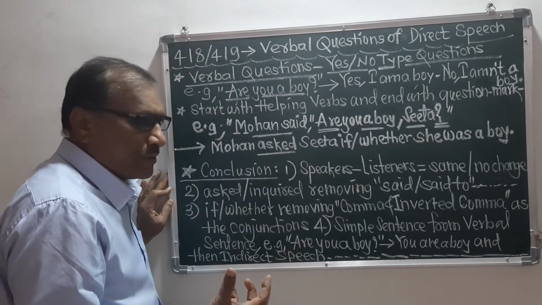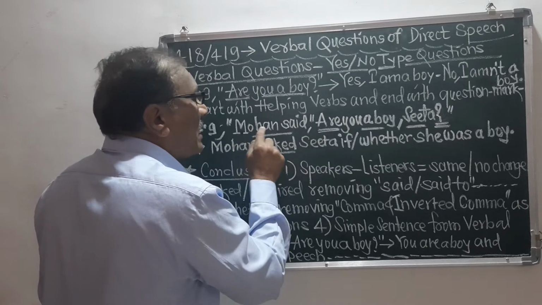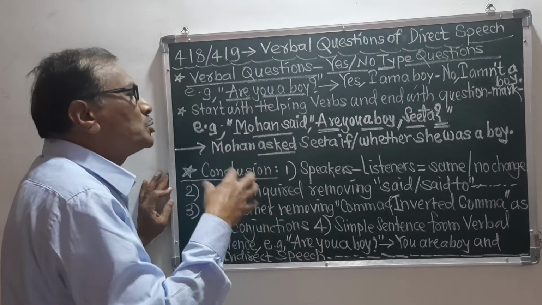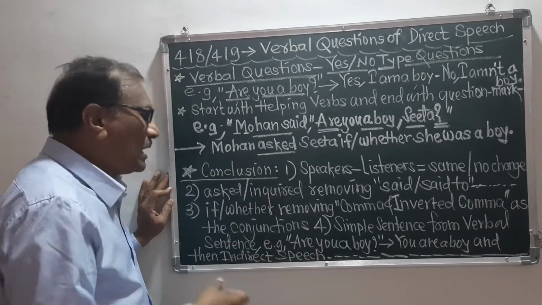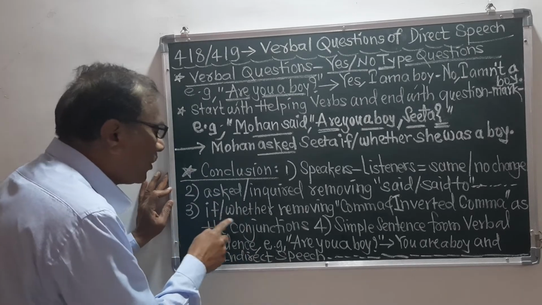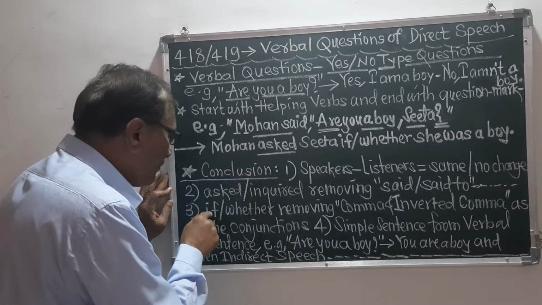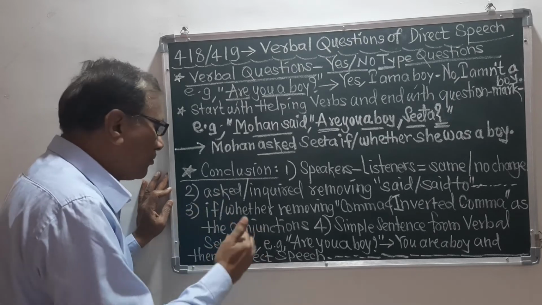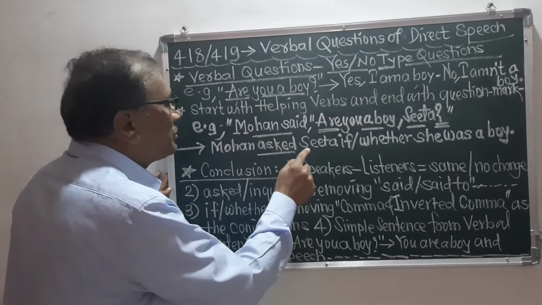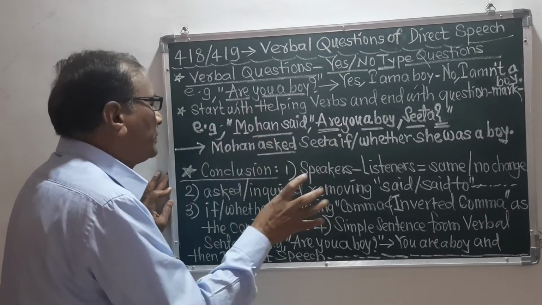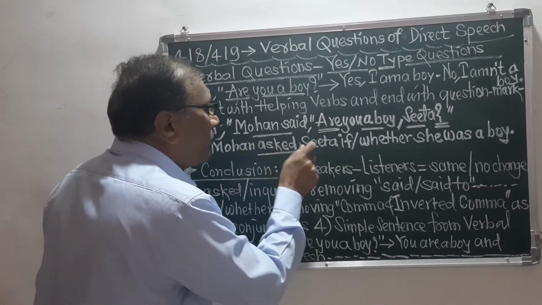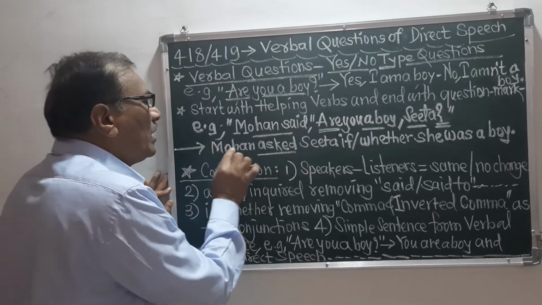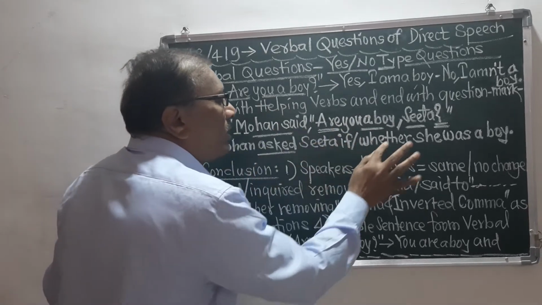These two parts should be joined with the conjunction, and that conjunction is if or whether. Sometimes you can take if and sometimes whether. Here I have taken if. So the sentence is Mohan asked Sita, if or whether.